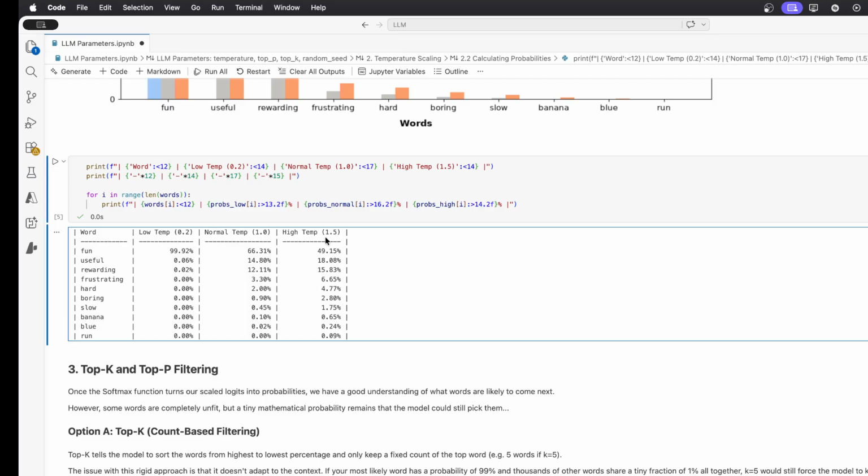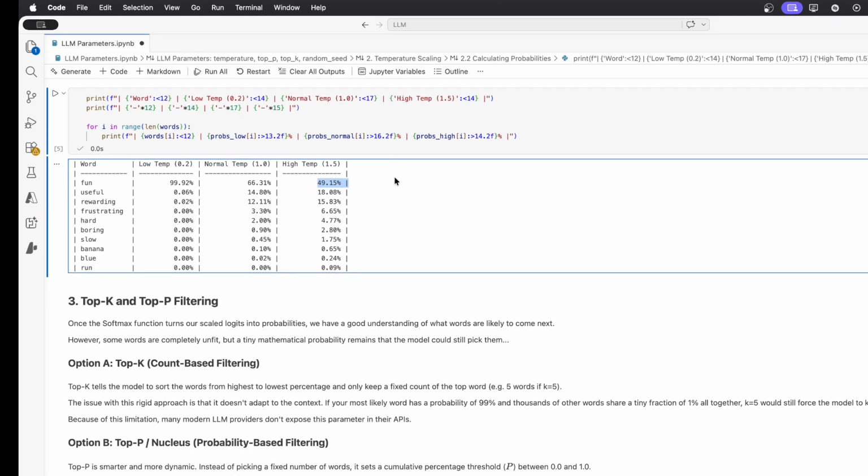However, with higher temperature, let's look at the highest, for example, fun was just under 50%, and useful went from almost 0% to 18%. So this is how, if we summarize, we got the logits from the neural network, we scaled them with the temperature, and then we turned them into probabilities with the softmax function.